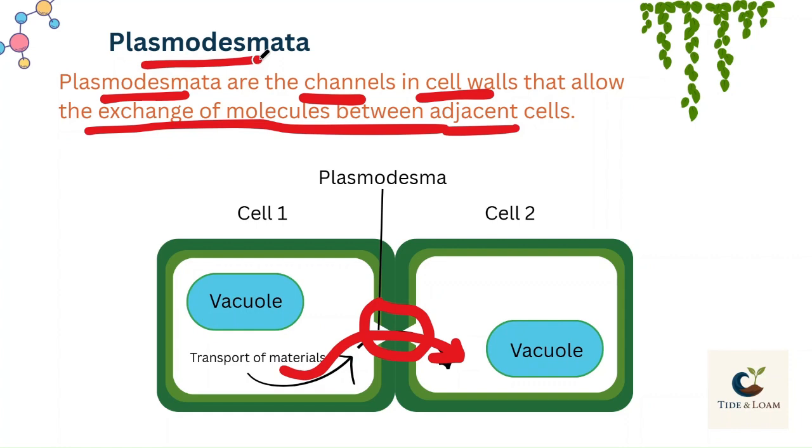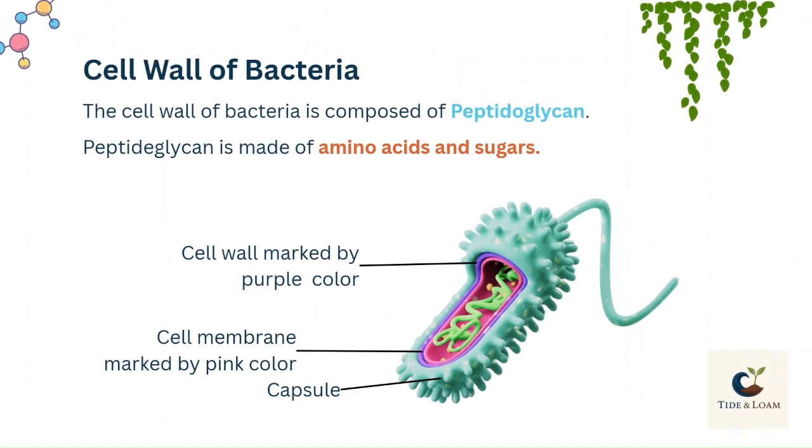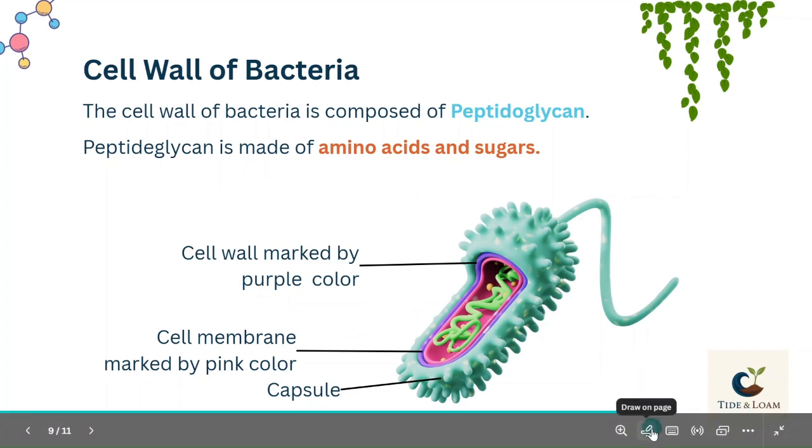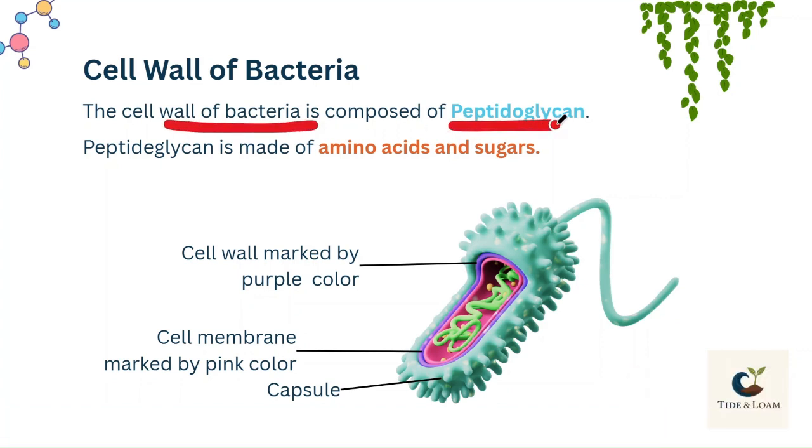Now earlier we studied that the cell wall is present in bacteria, fungi, algae and plants. So plant की cell wall को हमने कवर कर लिया. Now we have the cell wall of bacteria. The cell wall of bacteria is composed of peptidoglycan. जिस तरह प्लांट की सेल वॉल सेलुलोज से मिलकर बनी है, इसी तरह बैक्टीरिया की सेल वॉल मिलकर बनी है पेप्टाइडोग्लाइकन से. And peptidoglycan itself is made of amino acids which are actually protein subunits and sugar. So बैक्टीरिया की सेल वॉल एक्चुअली मिलकर बनी है प्रोटीन से और शुगर से, और प्रोटीन और शुगर के कॉम्बिनेशन को कहते हैं पेप्टाइडोग्लाइकन.